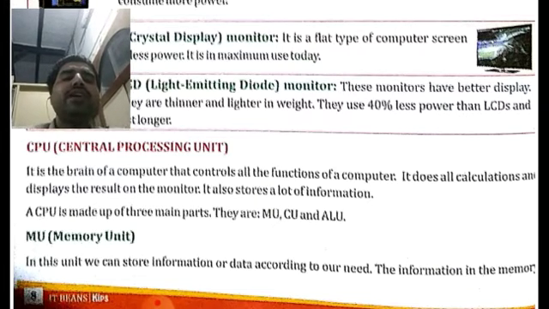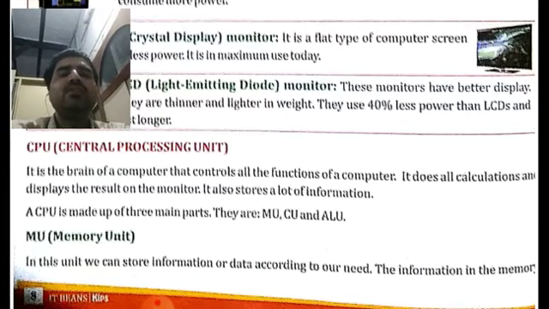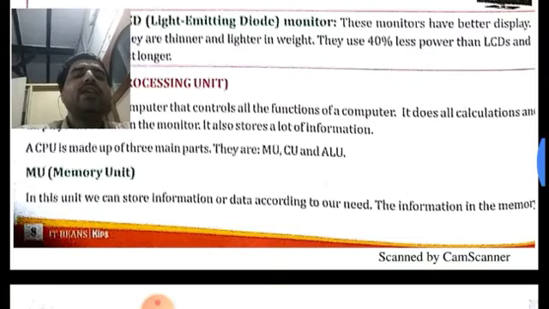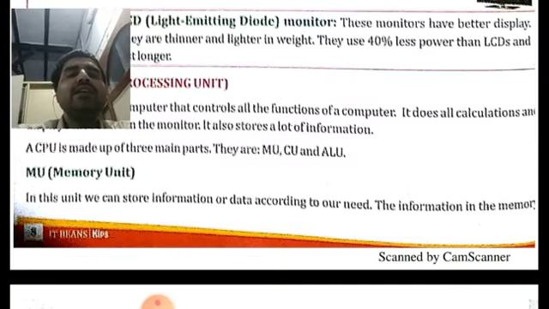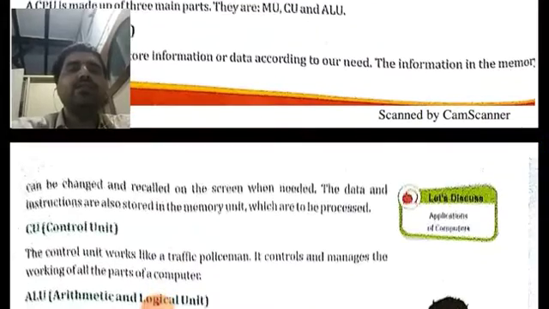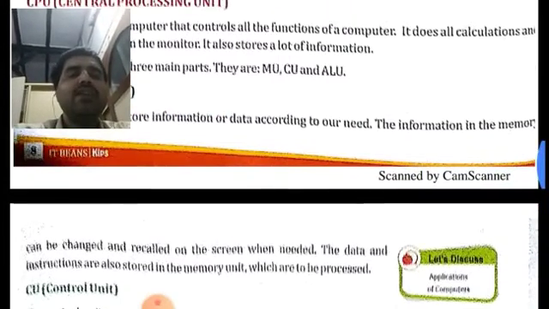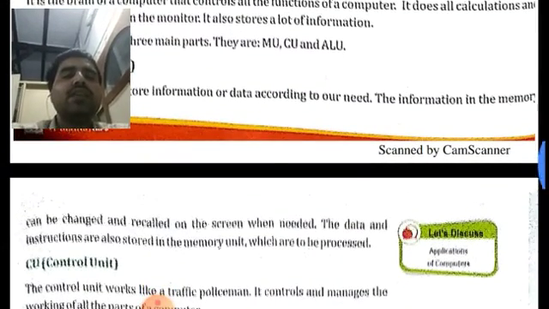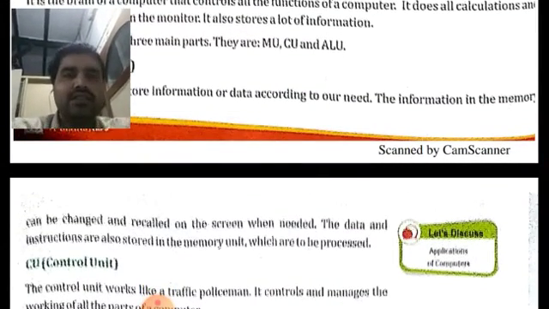So what will you write? You will write CPU, because CPU is the most correct option. Then about the memory unit, again a one-line question may come: dash is used for storing the data and instructions. So what will you write? The correct answer will be MU, or memory unit, because the memory unit is used for storing the data and instructions which are to be processed.